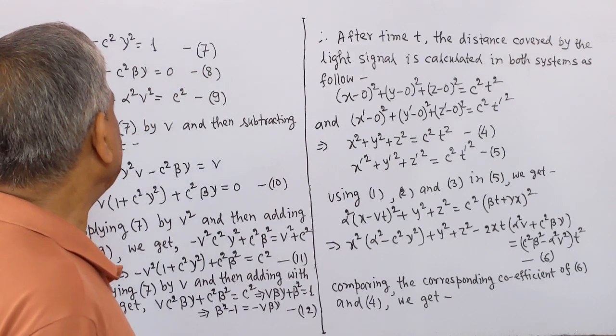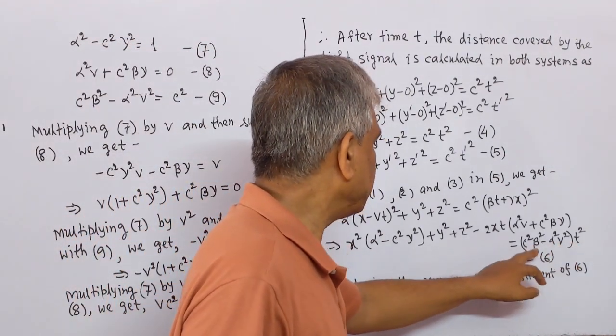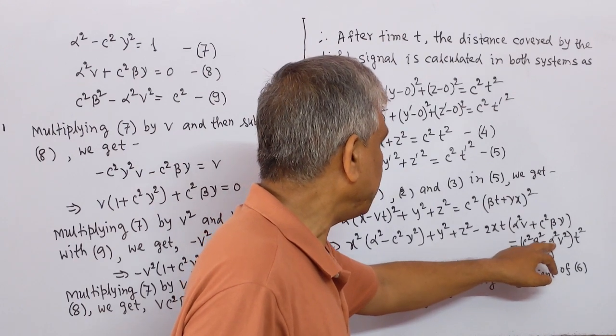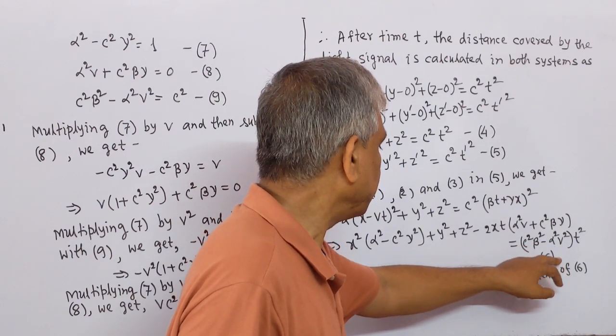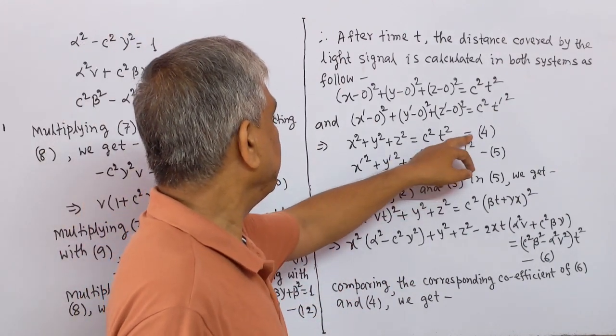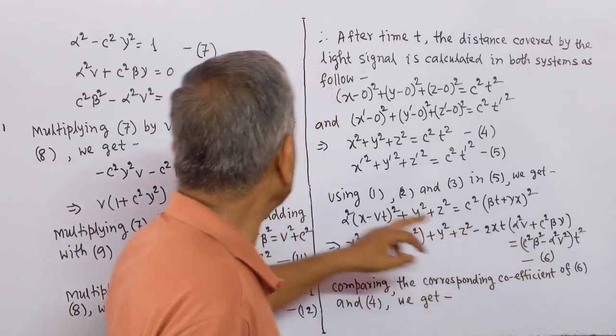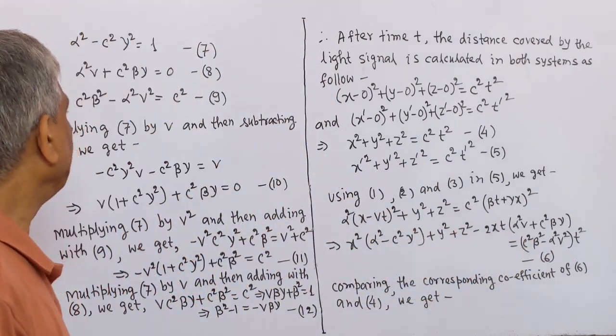This is equation 8. And the coefficient of t square is c square beta square minus alpha square v square in this equation 6, and in equation 4 the coefficient of t square equals c square. So this will be equal to c square. This is 9.